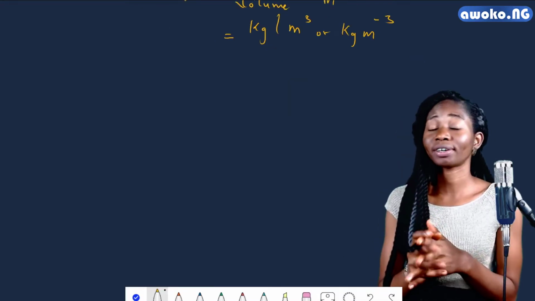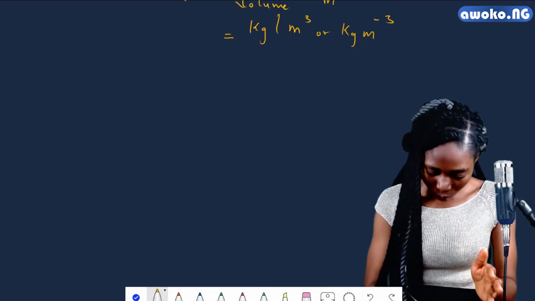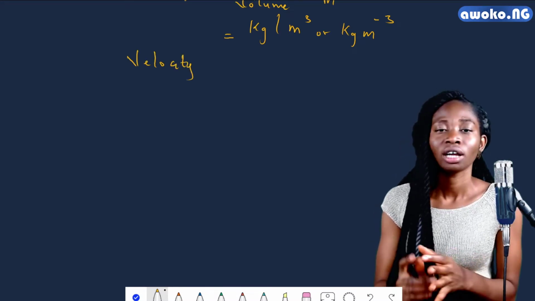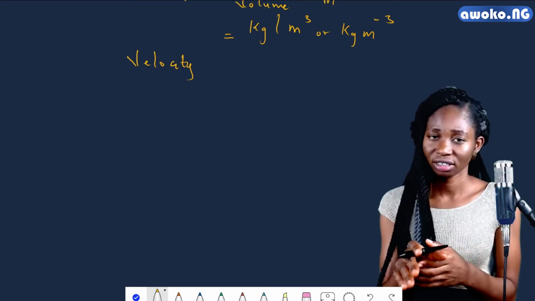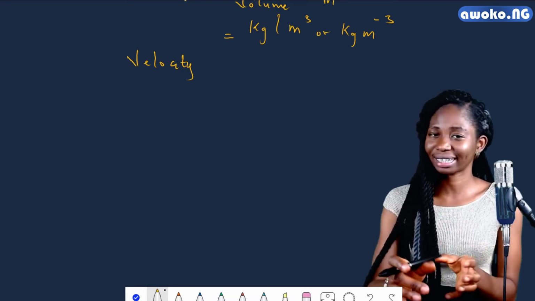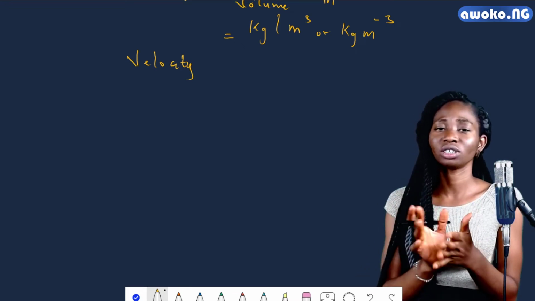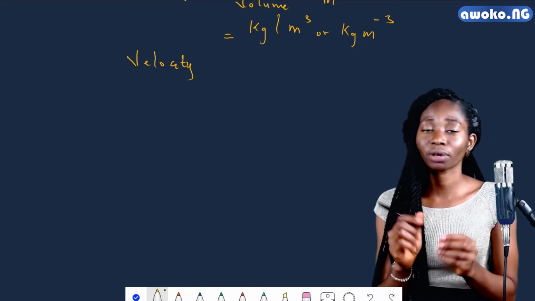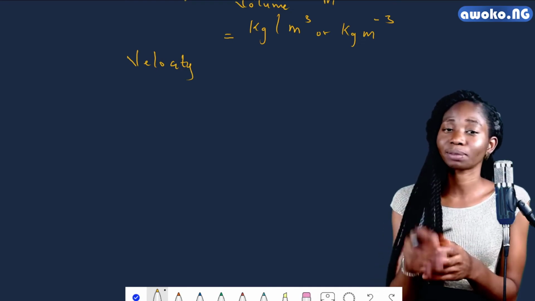In expressing velocity, a derived quantity, we observe that when a force is applied, the body moves a particular distance at a particular speed, or we would say at a particular velocity. This body, when force is being applied, moves a distance per time.